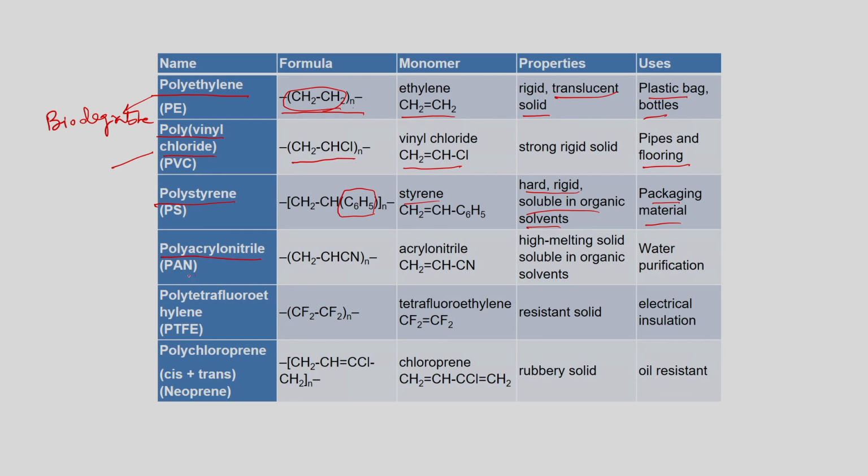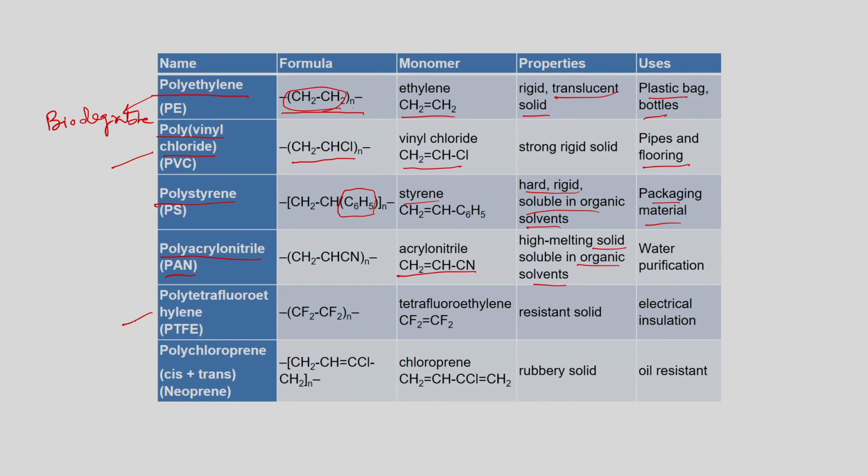Then polyacrylonitrile, this is an important polymer because it is from the acrylonitrile. It is a high melting solid soluble in organic solvents. Nowadays these are used in water filters. Water filters, you may have this polymer, I mean not exactly polyacrylonitrile, functionalized polyacrylonitrile for water purification. It is able to remove a lot of set of virus and bacteria from drinking water.